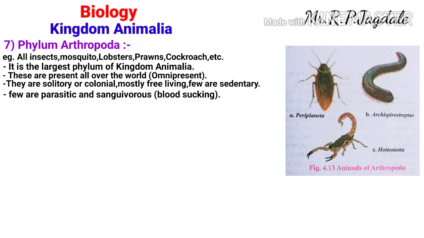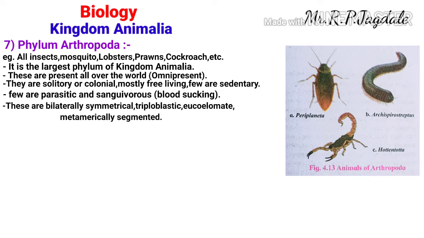These are bilaterally symmetrical, meaning body parts are the same on both sides. These are triploblastic, meaning having 3 germ layers. They are eucoelomate and metamerically segmented. Their body is segmented. The body plan is tube within tube, and the grade of organization is organ system level. So this is how their body organization is in this phylum.